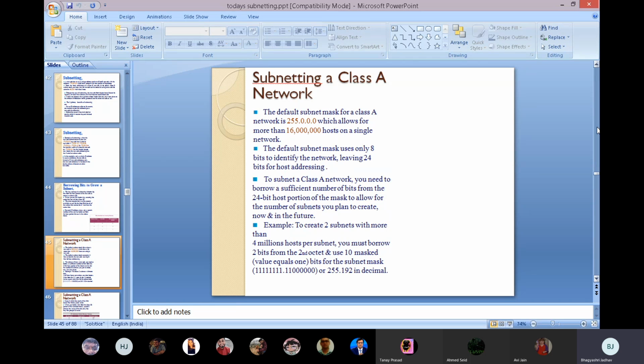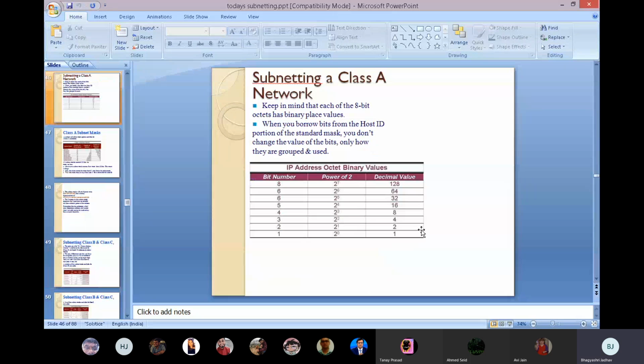Suppose, for example, to create 2 subnets with more than 4 million hosts per subnet, you must borrow 2 bits from the second octet and use a 10 mask, or values equal to 1 bits, for the subnet mask. That is 255.192.0.0 in decimal. What did we do? We borrowed 2 bits from the second octet and used a 10 mask. That means 192, the 2 bits we took and 10. See, this is the example.